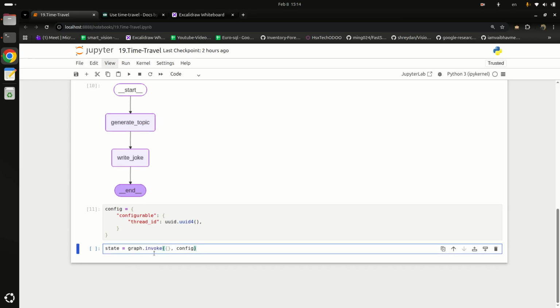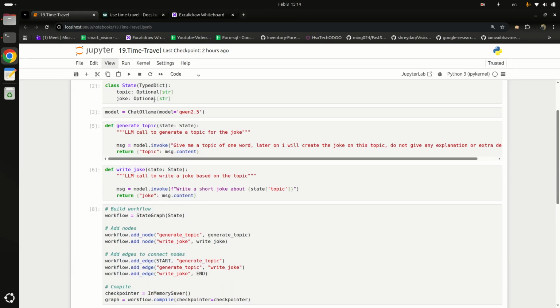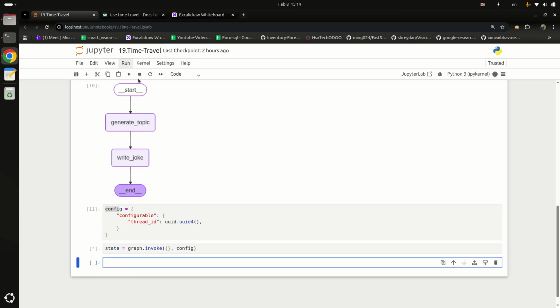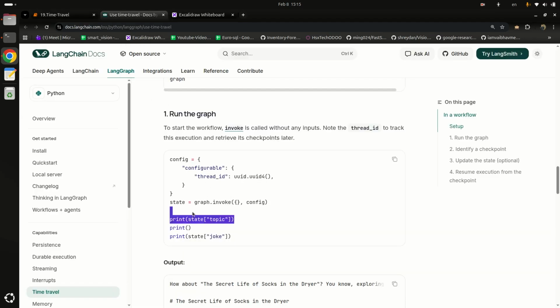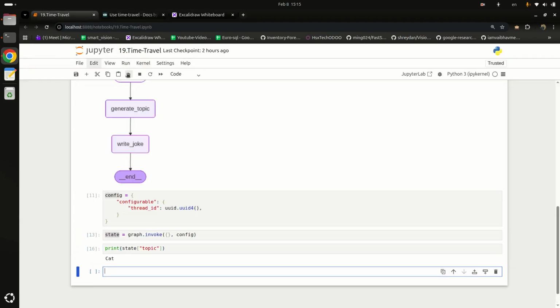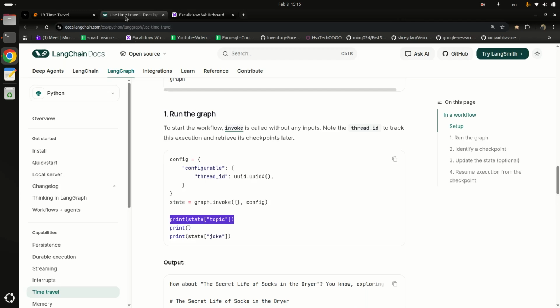Here we are invoking our graph and passing an empty dictionary, meaning these two parameters are optional, and we are passing the config, this configuration, and storing the result in this variable, state. Let's invoke it. Now let's print the topic of our state. The topic is cat. Now similarly, let's print the joke.